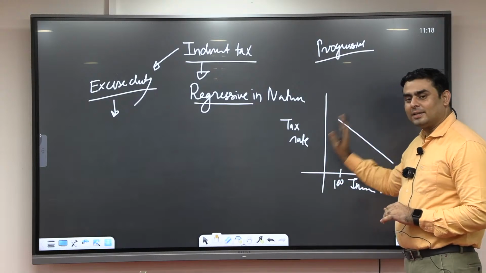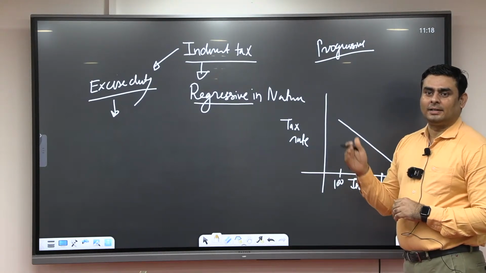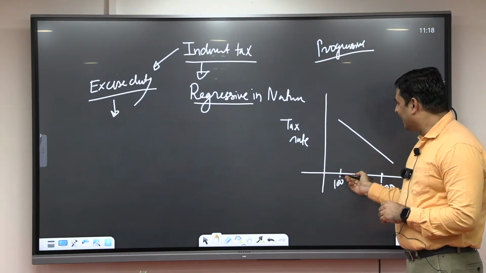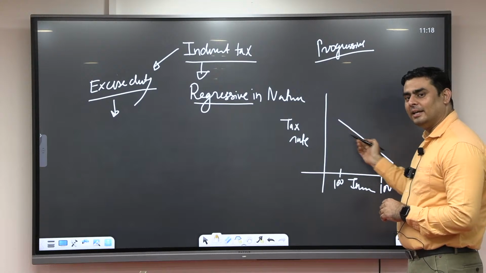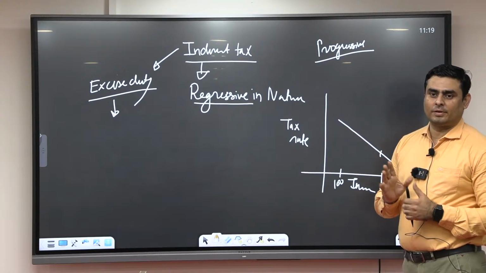So regressive taxation, what does regressive taxation mean? Income increases, tax rate decreases. Income is less, tax is high. Income is increasing, tax rate is decreasing. This is the regressive taxation you have understood in the class now.